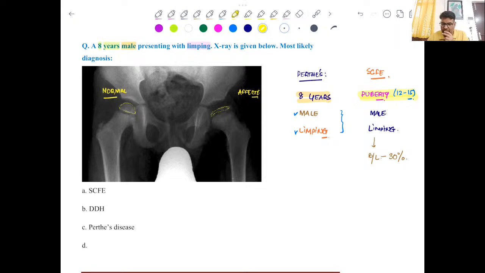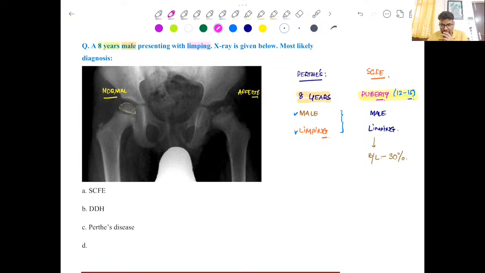And if I just remove this part also, you can see some areas of sclerosis as well. So this is very suggestive of some ischemic entity which has led to a kind of avascular necrosis, right? So this is what Legg-Calvé-Perthes disease actually is, where there are ischemic episodes.